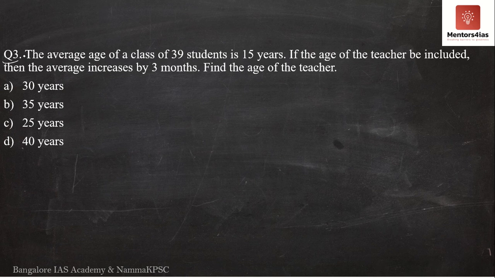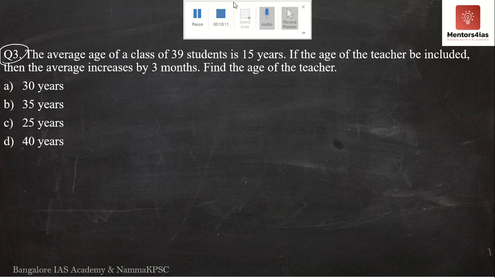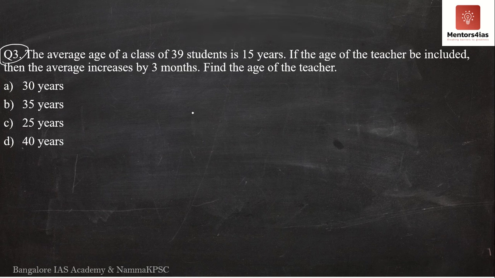Okay, so now we will deal with the third question. The third question says the average age of a class of 39 students is 15 years. If the age of the teacher is included, then the average increases by 3 months. Find the age of the teacher. So we now want the age of the teacher. I'll represent the age of the teacher as T.